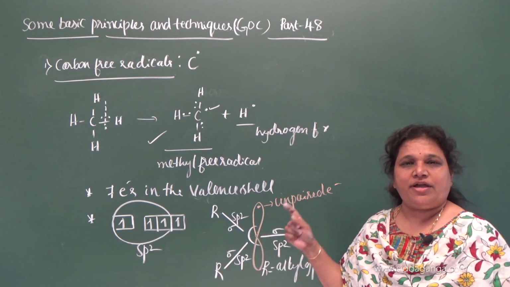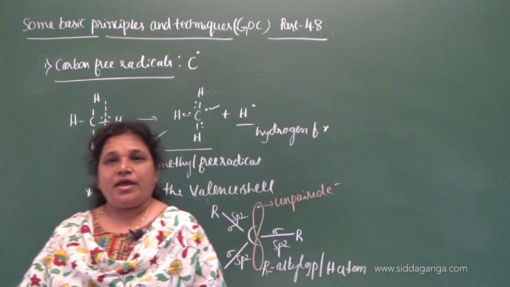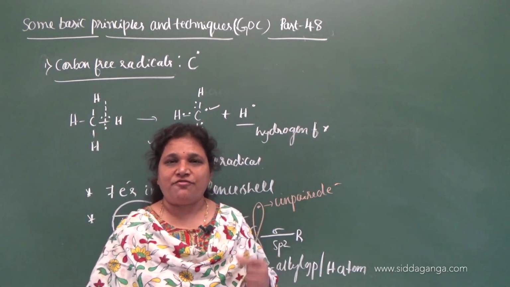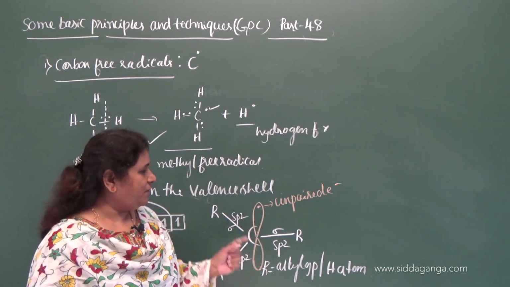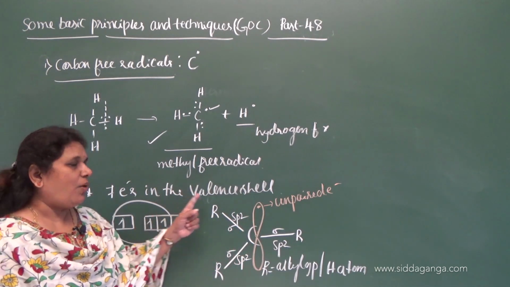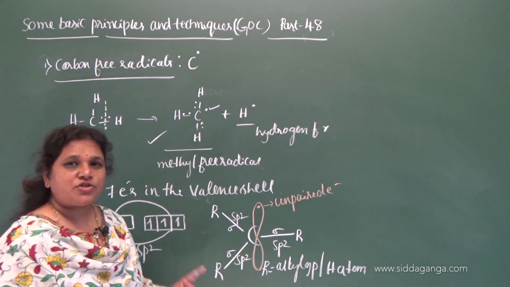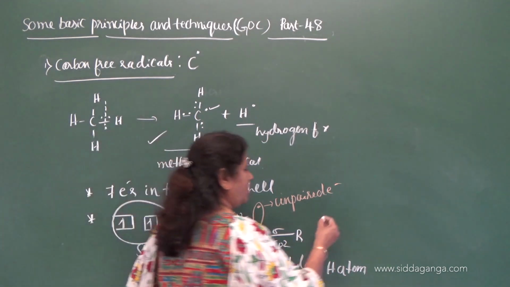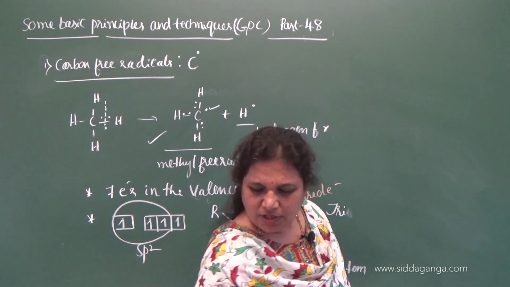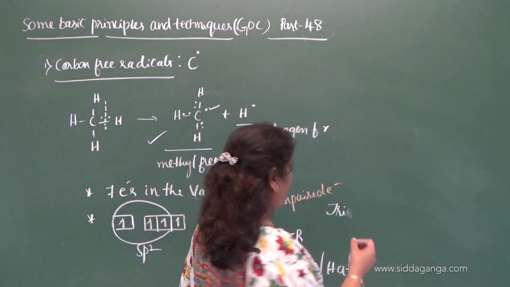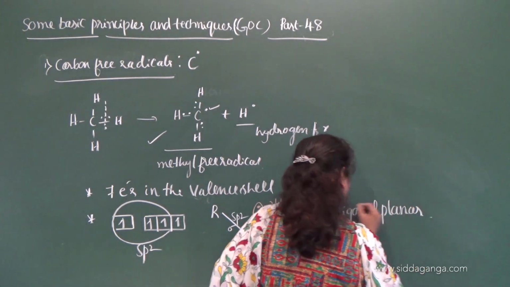So this is electron deficient, but it is neutral. It is a neutral chemical species which is electron deficient, obtained by the homolytic cleavage of a covalent bond, and which contains 7 electrons in the valence shell. It undergoes sp2 hybridization. Then what is the geometry for sp2 hybridization? Trigonal planar. So the hybridization state is trigonal planar.